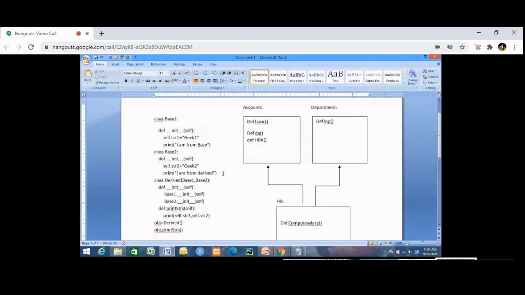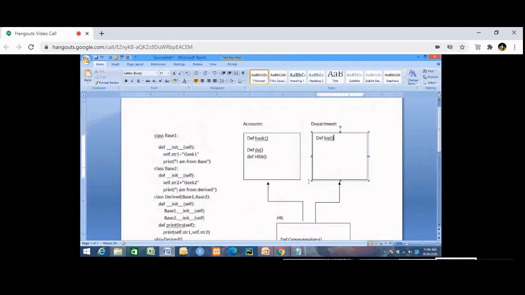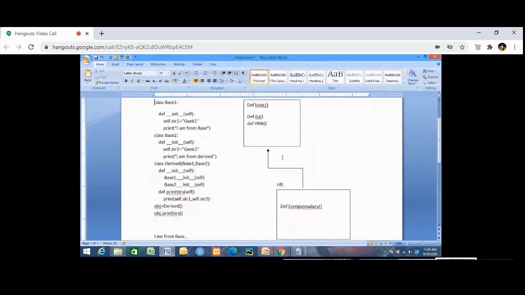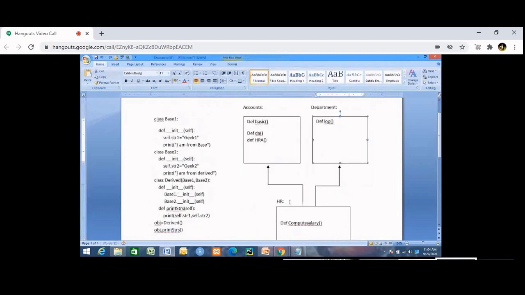If you cut off this and cut off this, you have multi-level inheritance. Correct? Yeah. This is multi-level inheritance. But now it is multiple inheritance. So multiple means more than one. Okay. Understood, all of you? Yes, sir. Very good.